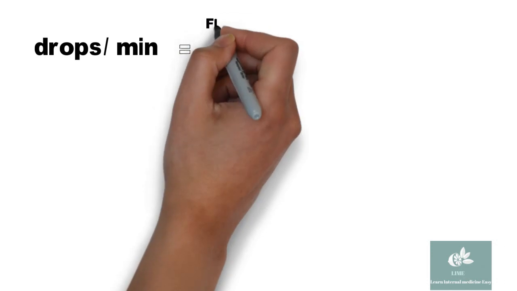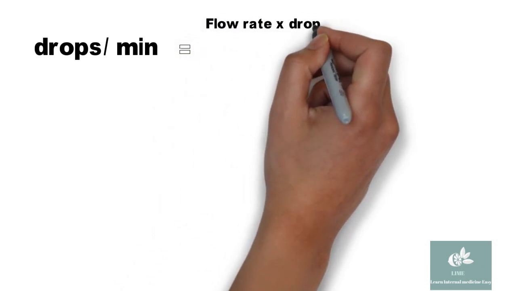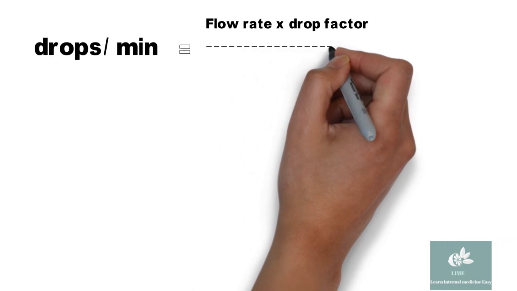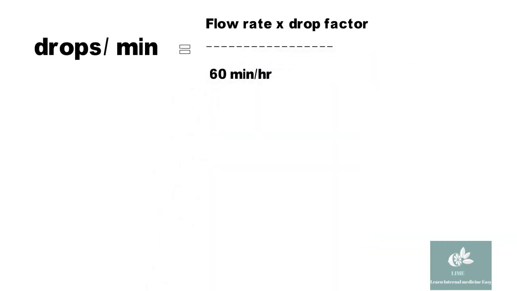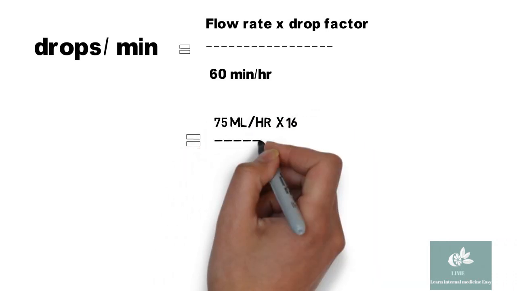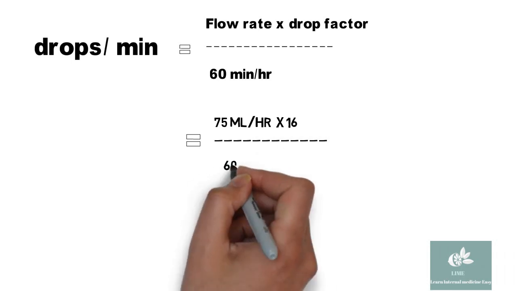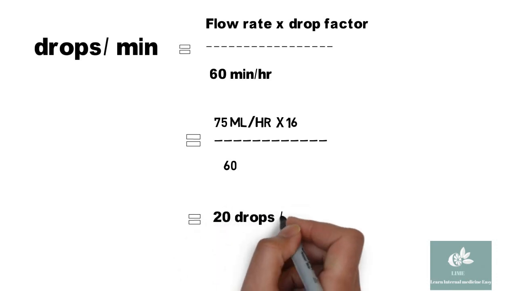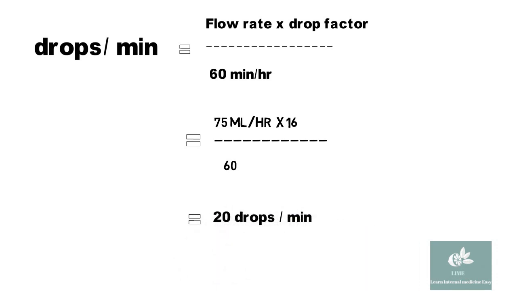To calculate drops per minute, the formula is flow rate into drop factor divided by 60. The flow rate we have calculated is 75 ml per hour into 16. 16 is the drop factor divided by 60. The drop factor in a usual drip set is 16. It will come around 20 drops per minute.